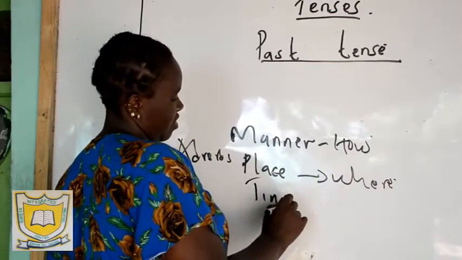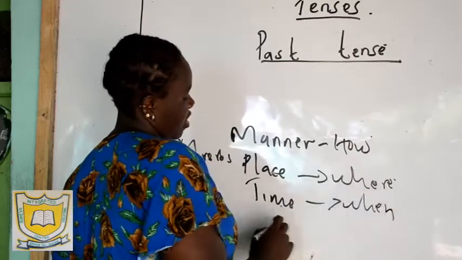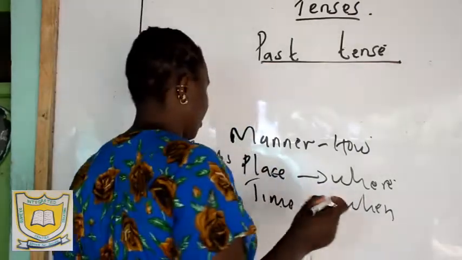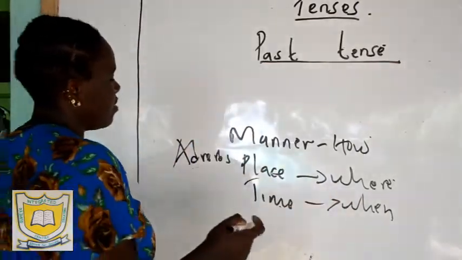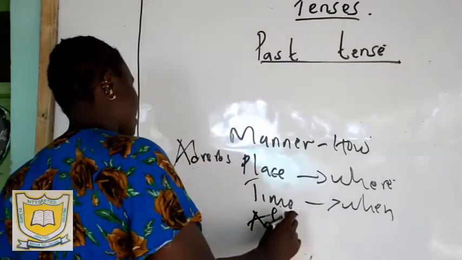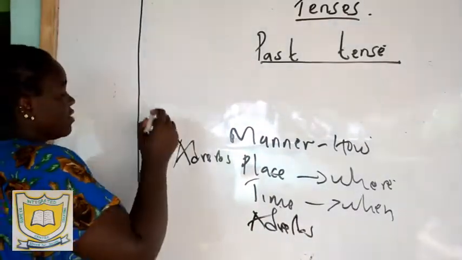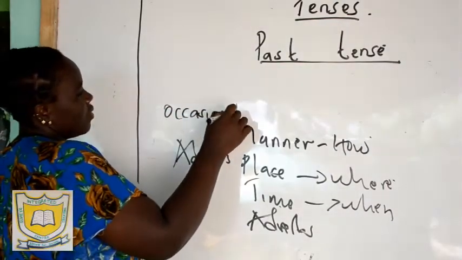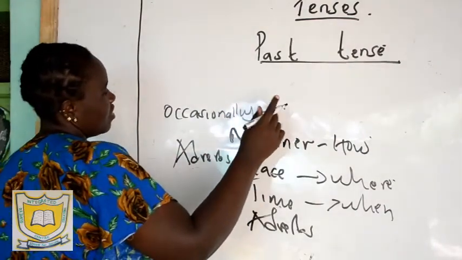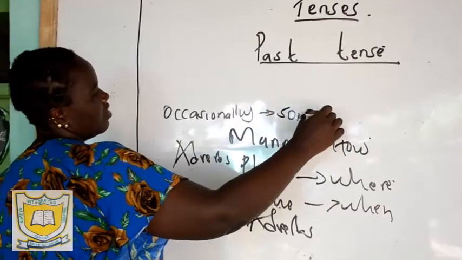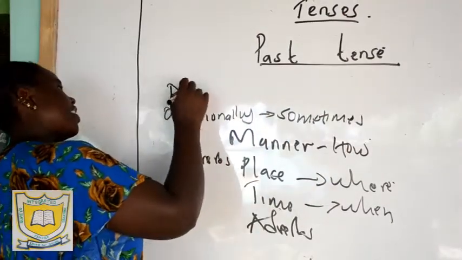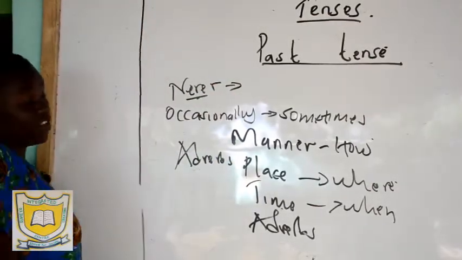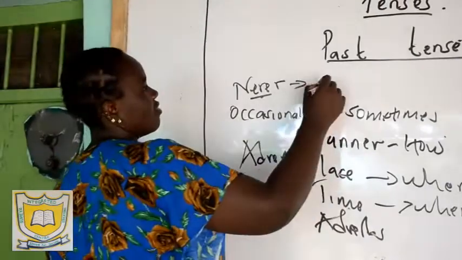Adverbs of time answer the question when. Adverbs of frequency answer the question how many times or how often. When talking about adverbs of frequency, they may give you, for example, occasionally, and want the synonym of occasionally, which is sometimes. Maybe they give you never in a sentence and want the opposite of never, which is always.